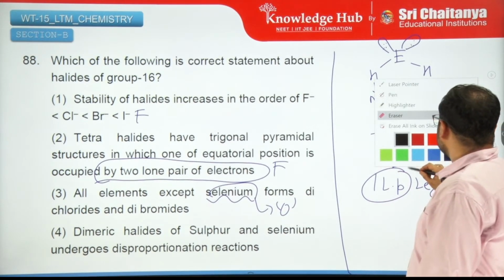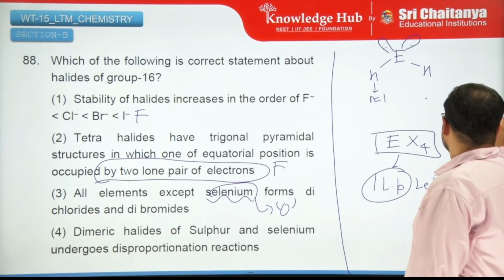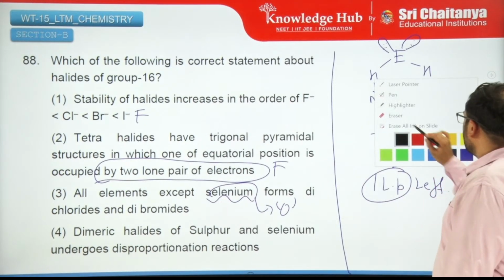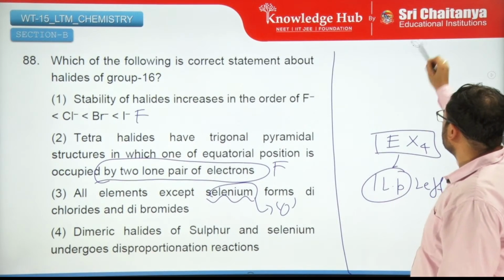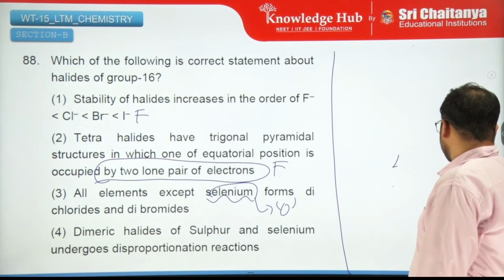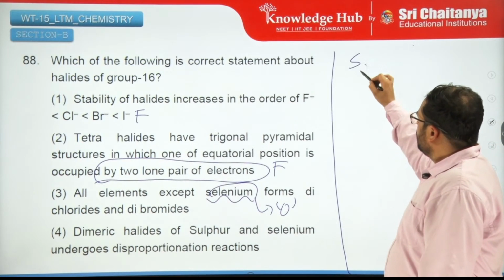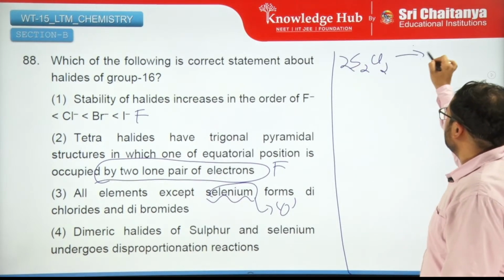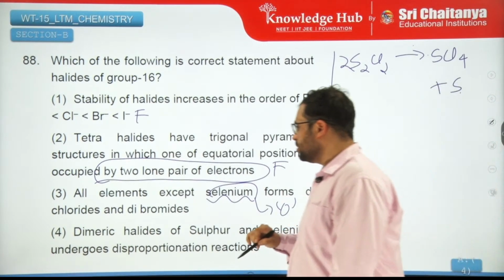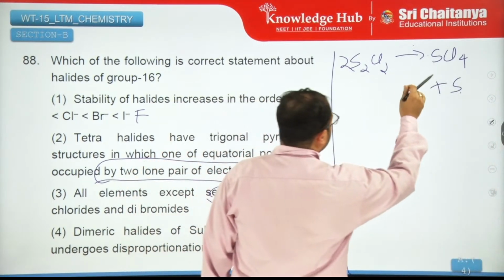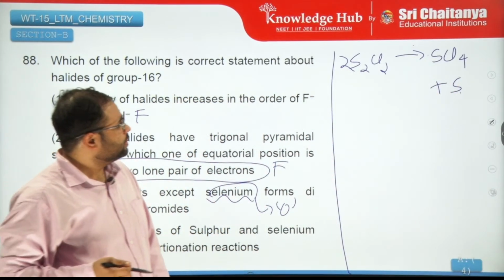Let me just erase this. This disproportionates to SCl4 plus S. Something like this happens, so this becomes 2 S's.